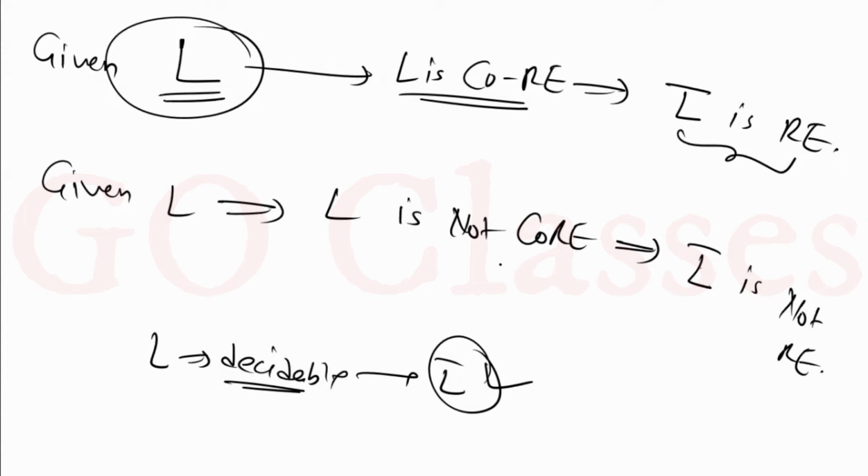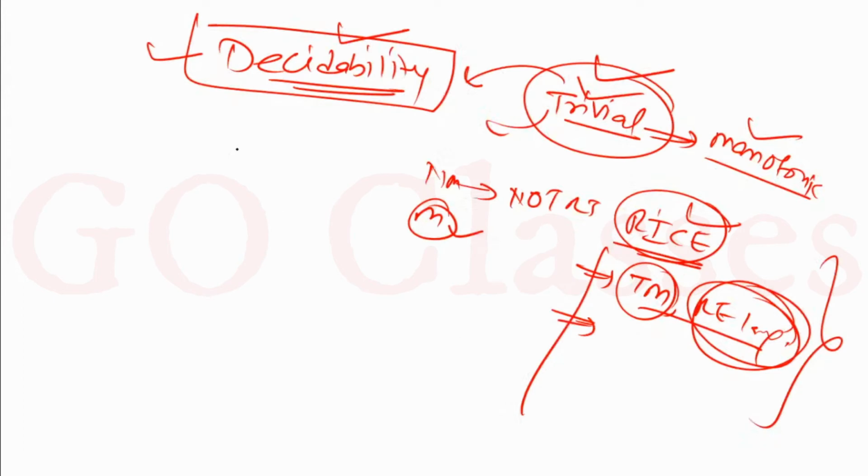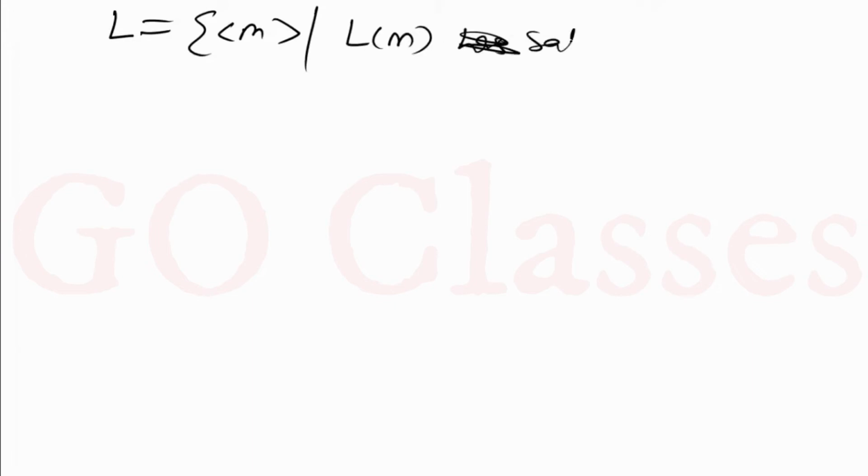Let me give you all the results here. You have a language L, and let's assume this language L is the set of Turing machines such that M has property P, satisfies property P.